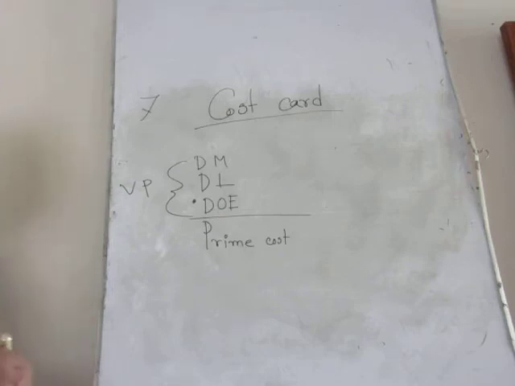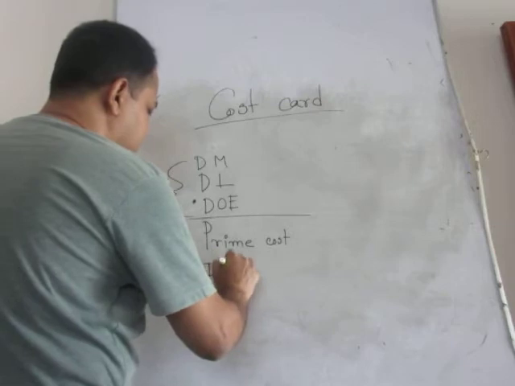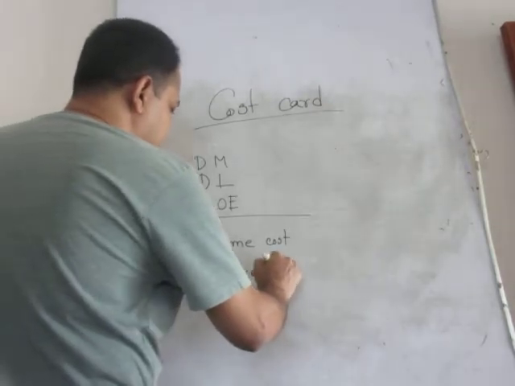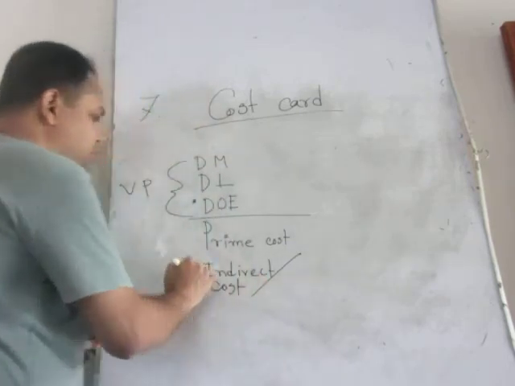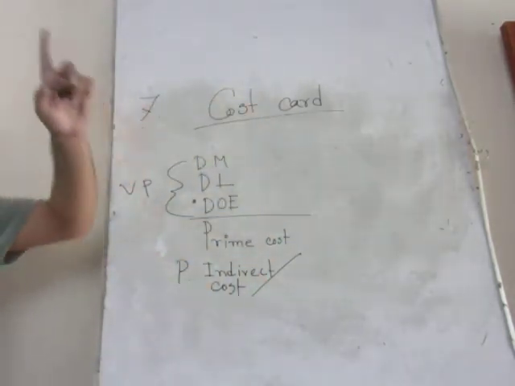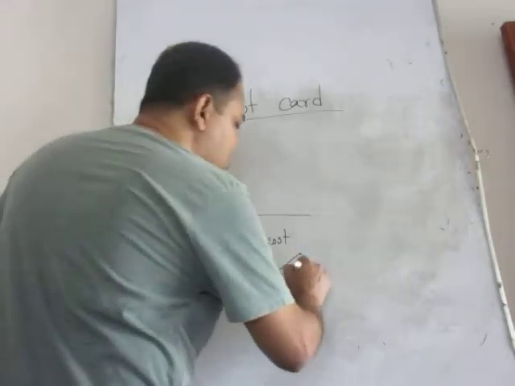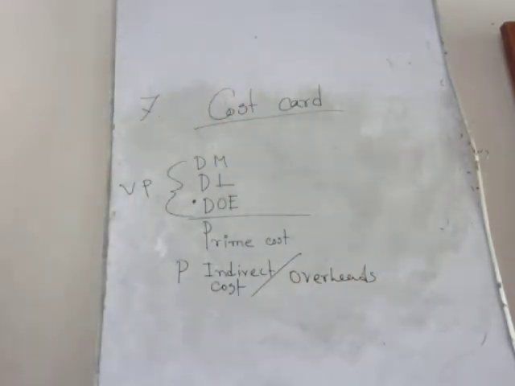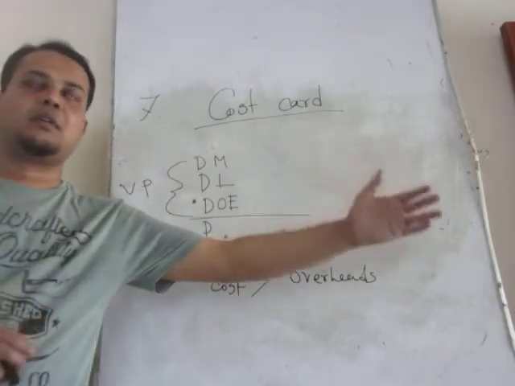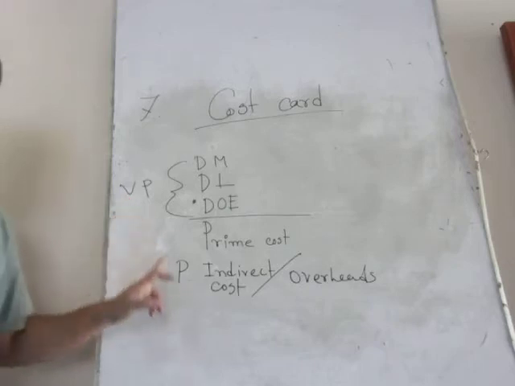Right? Now we have to add indirect cost, production related indirect cost: indirect labor, indirect material, indirect other expenses, which are also called overheads. So production related cost may be direct, may be indirect.